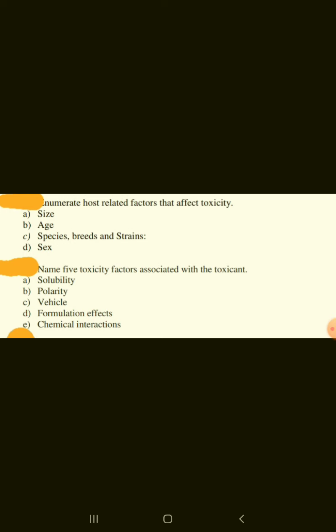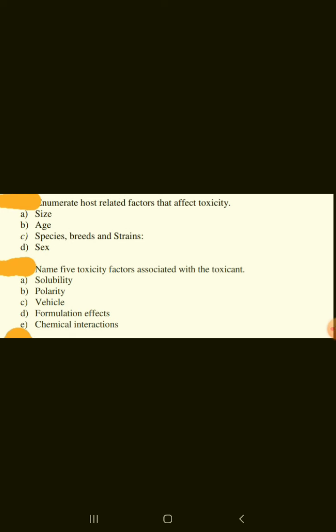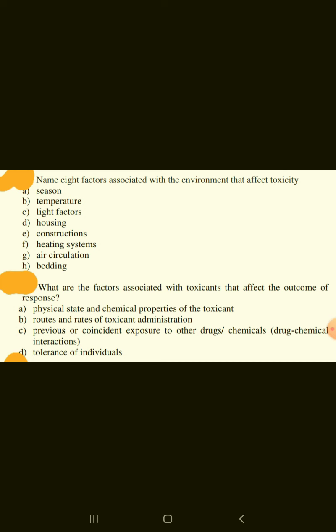Enumerate host related factors that affect toxicity. Size, age, species, breeds and strain. Name 5 toxicity factors associated with the toxicant. Solubility, polarity, vehicle, formulation effects, chemical interactions. Name 8 factors associated with the environment that affect toxicity. Season, temperature, light factors, housing, constructions, heating systems, air circulation and bedding.